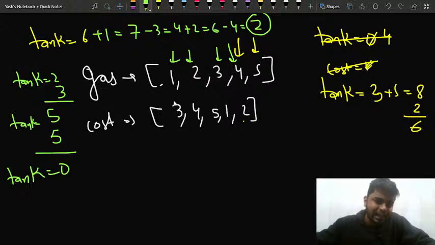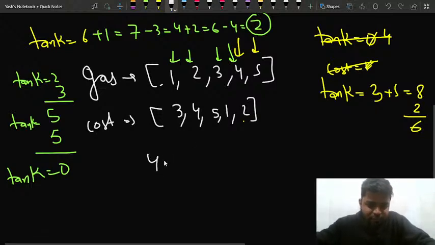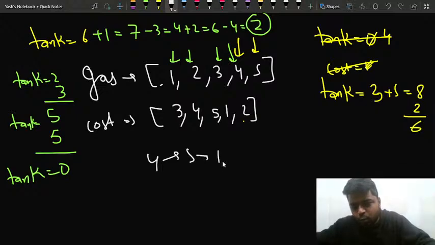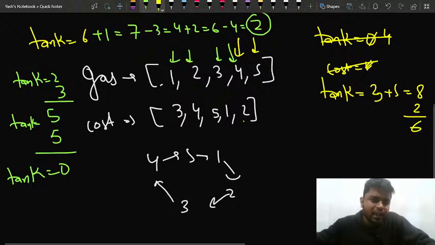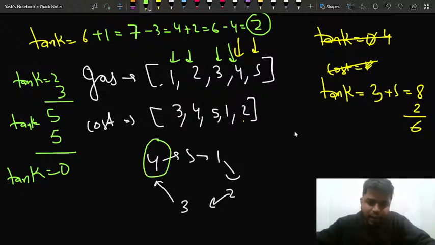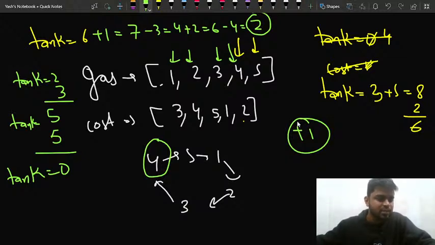So what I can say is I started from 4, I moved to 5, then I moved to 1, then I moved to station number 2, then I moved to station number 3, then I moved to 4 again, right? So this is what I did, right? If this much part is clear to everyone, please consider giving me a quick +1 in the chat. Okay, I hope so. Since this much part is clear to everyone, now next up what we would be doing is